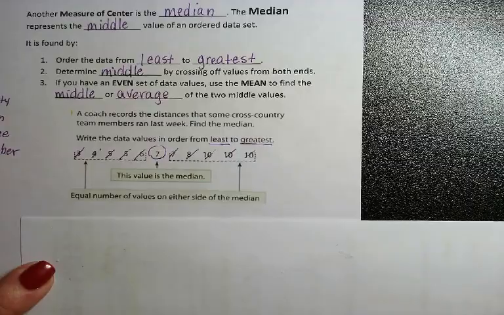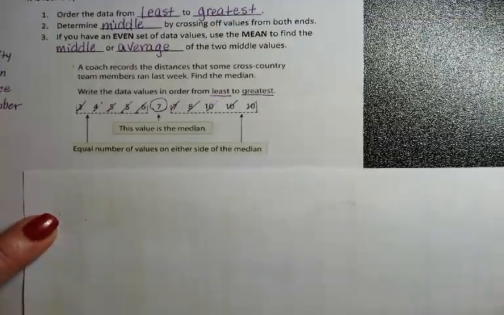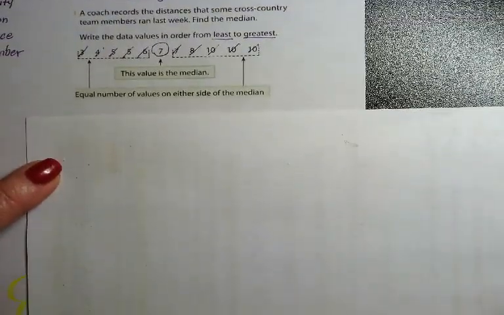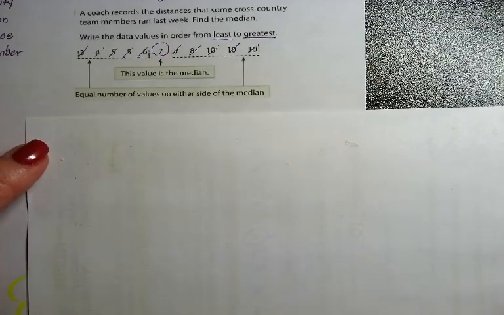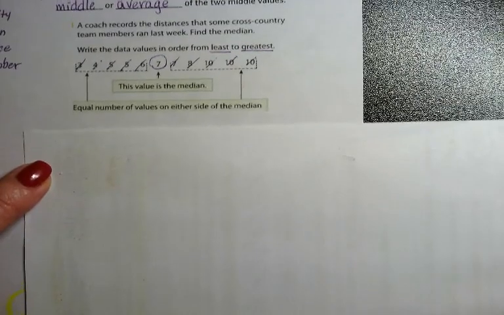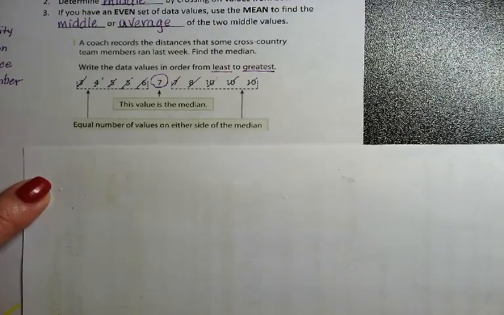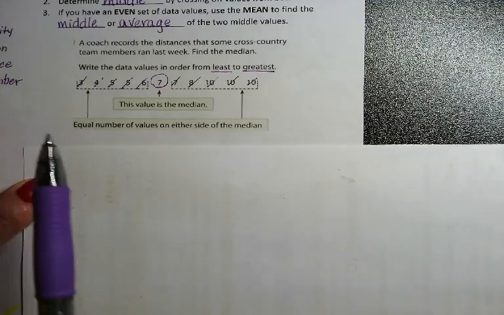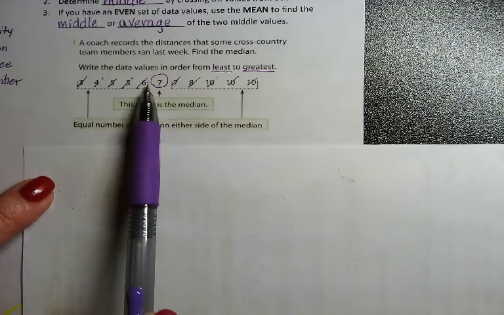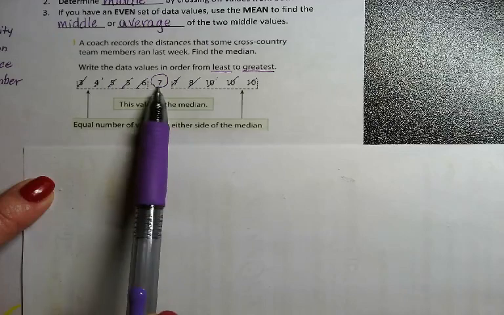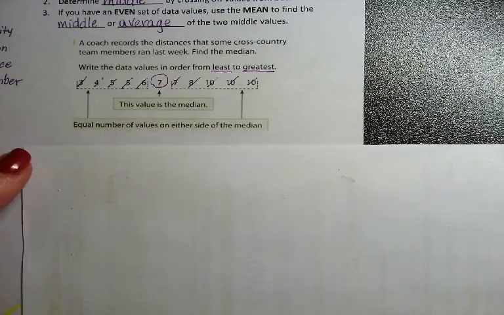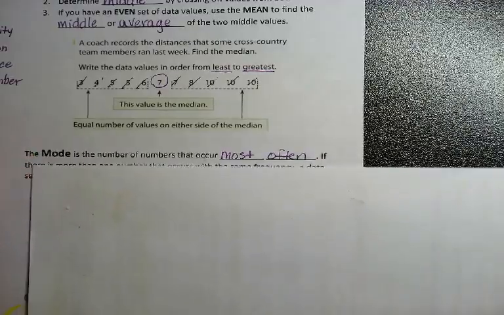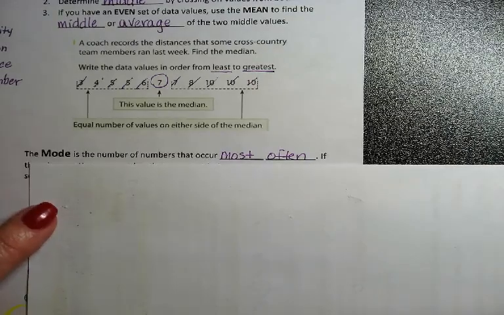Okay, so one thing to make note of at this point: you will not always have an odd number of data values. If you end up having an even number of data values, then what you're going to do is find the middle, or the average. So for example, if 6 and 7 were my middle, I would add 6 and 7 up and realize that's 13. And then I would do 13 divided by 2. And that would end up being my middle, or my average.